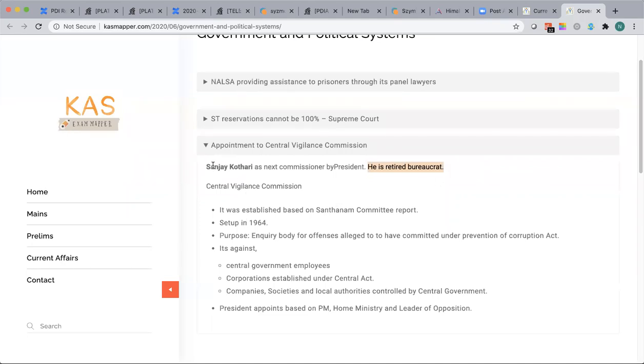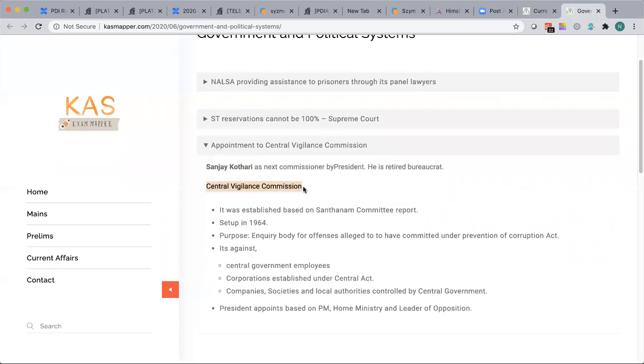So he was earlier a secretary to the president, the current president, right? Kovind, I'm not sure, he was a secretary, and he was then appointed to the Central Vigilance Commission by the president. I'll come to this point later. There was some controversy against this. Before that, let's see what is the Central